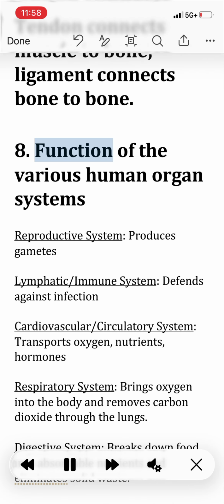8. Function of the various human organ systems. Reproductive system, produces gametes. Lymphatic/immune system, defends against infection. Cardiovascular/circulatory system, transports oxygen, nutrients, hormones. Respiratory system, brings oxygen into the body and removes carbon dioxide through the lungs.